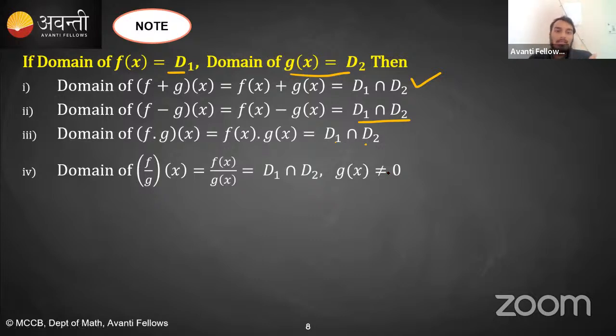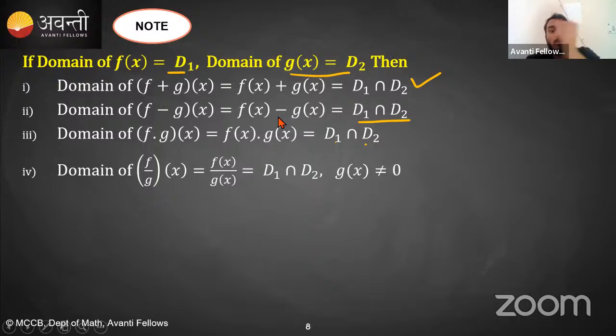So कहने का मतलब ये है कि if you are given multiple functions and they are being added, subtracted, multiplied, divided or anything, so what you will do? You will find the domain of individual functions and then take the intersection. Okay, is that clear? Clear है? ये सबको पता होगा ना? From 11th class you guys know that, right? Is there any doubt? है ना? ये तो सबको पता है.